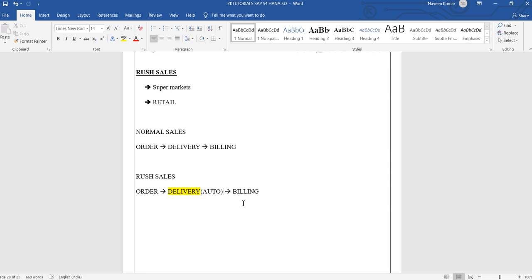How this can be done, we can see. First we need to see what the standard order type is for that, then we can customize it into a new one, and cover all other things. I'll just get into the system.